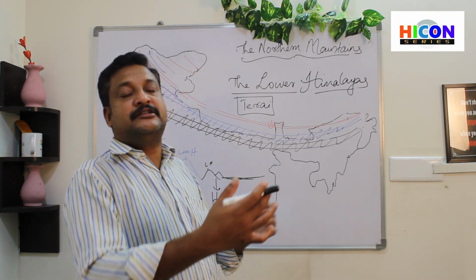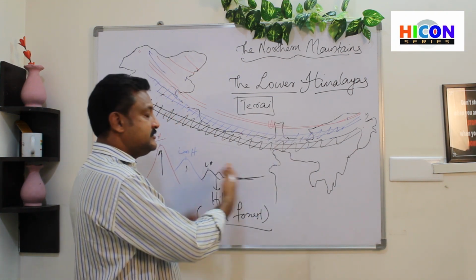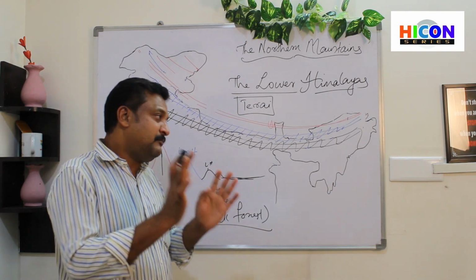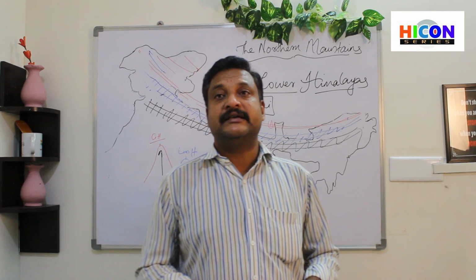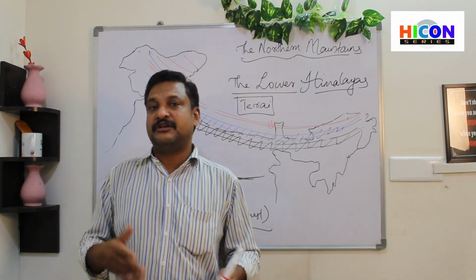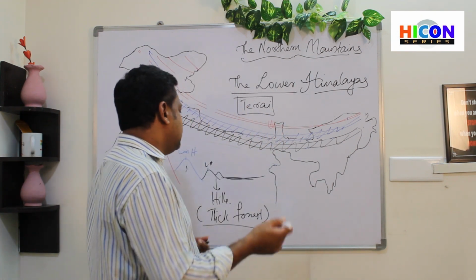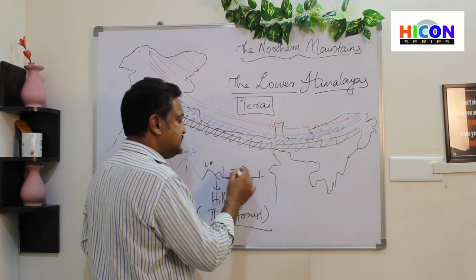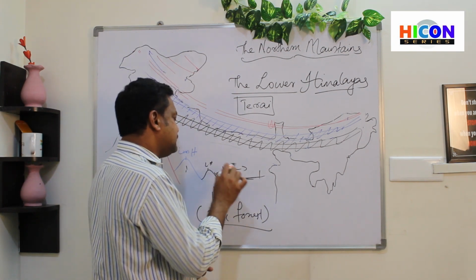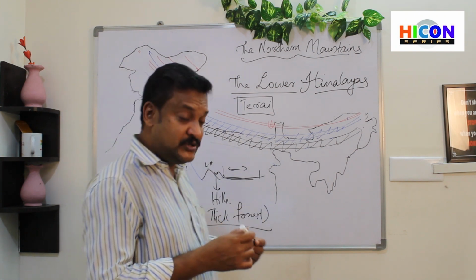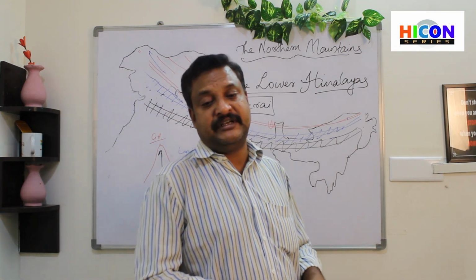Actually, the farming process starts from this region. Some regions of this lower Himalayas or Shivaliks are used for cultivation by farmers. Anyway, the plain region is extensively used for farming, but there may be some regions where people find it suitable for farming activities.